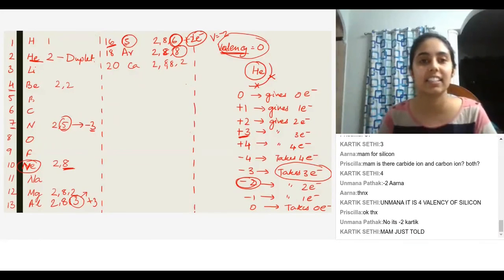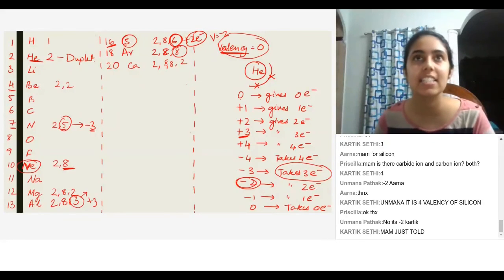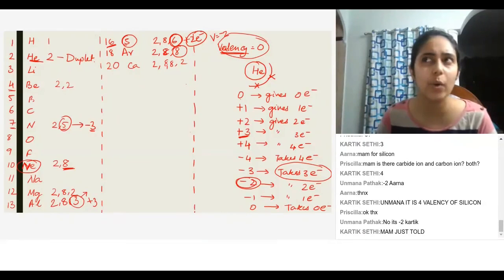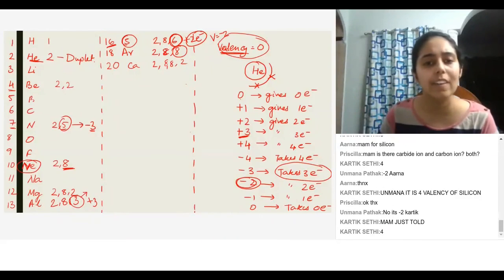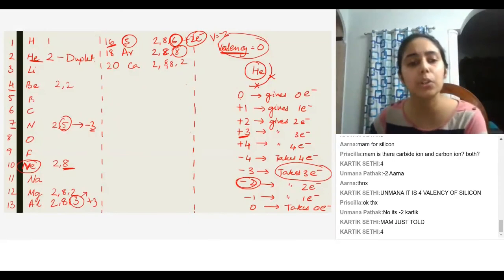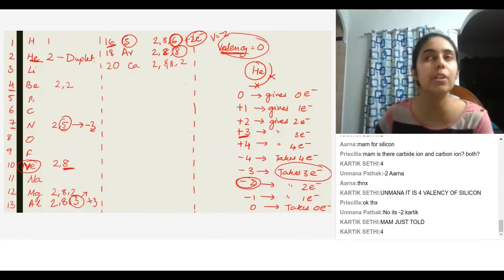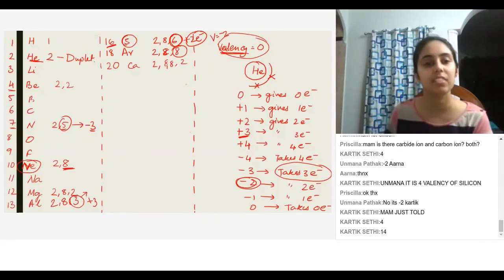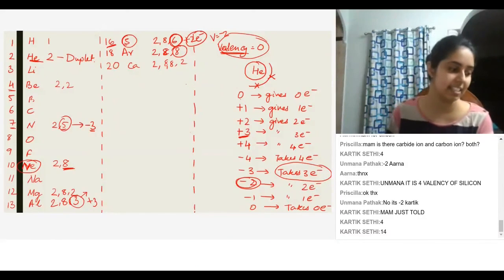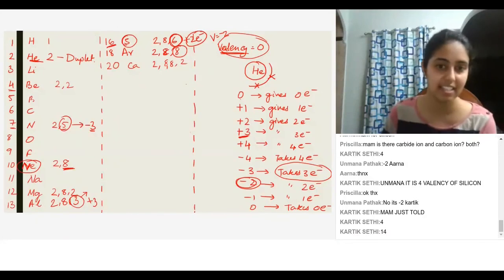Ma'am, valency of silicon is -2, right? SiO2. So valency of silicon, what is the atomic number of silicon? Silicon's atomic number is 14, so its electronic configuration will be 2, 8, and 4.